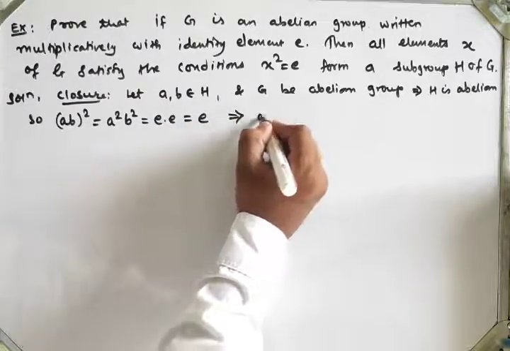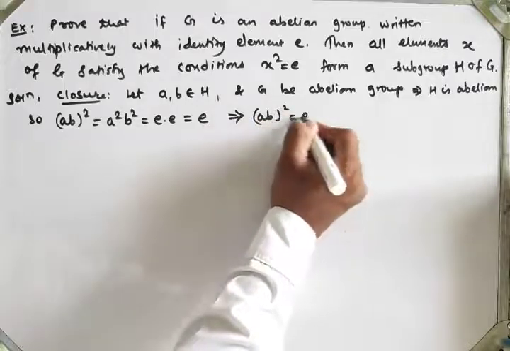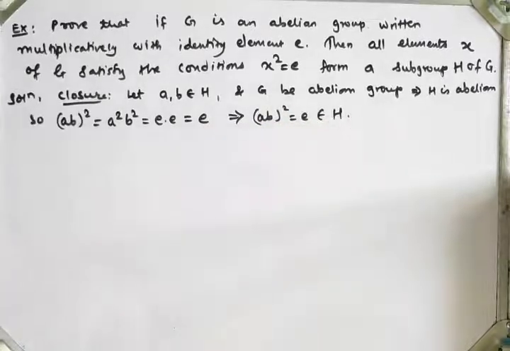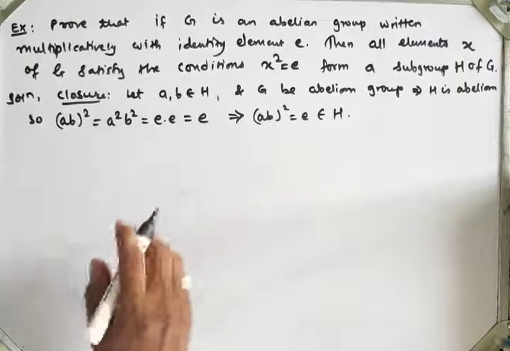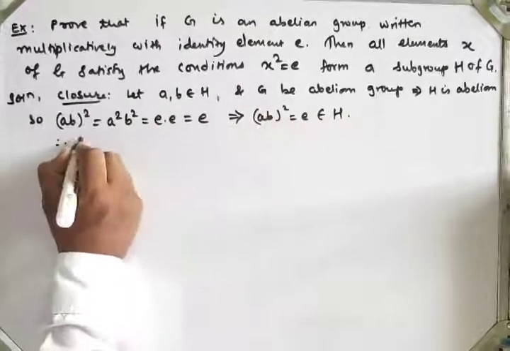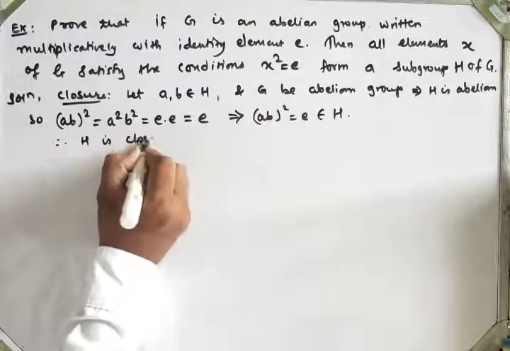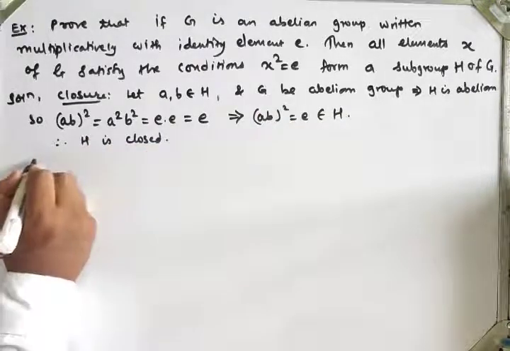So (a·b) squared equals identity, which again belongs to set H. Therefore H is closed under the operation.